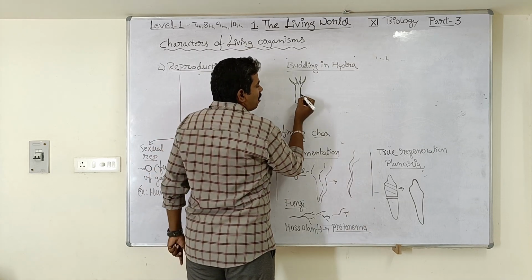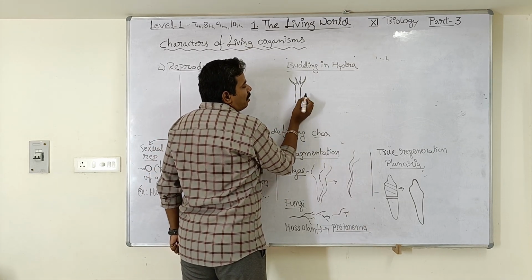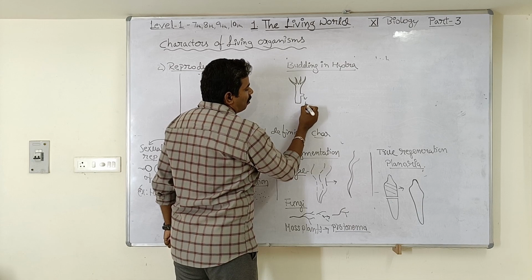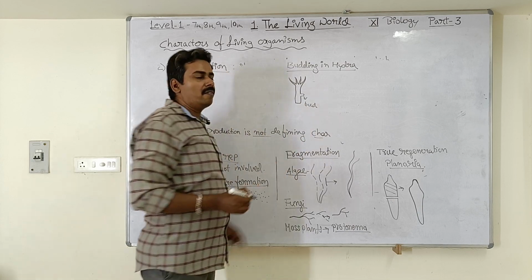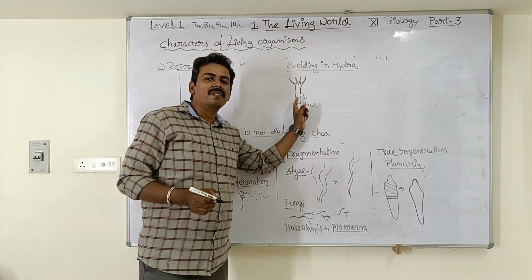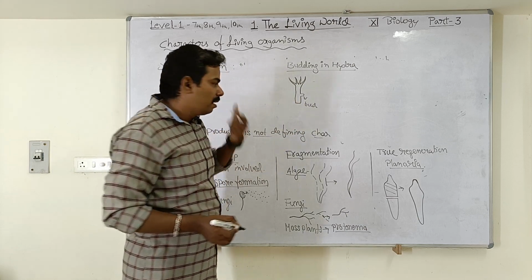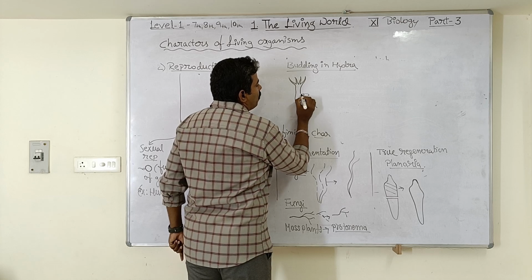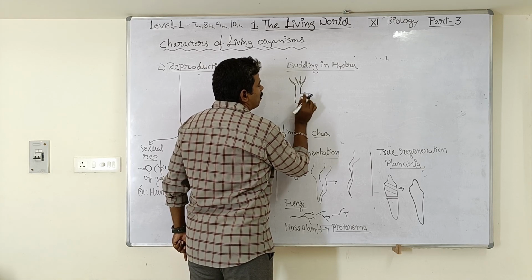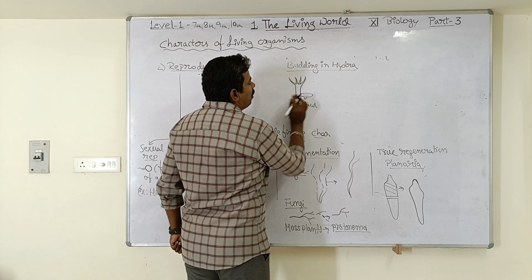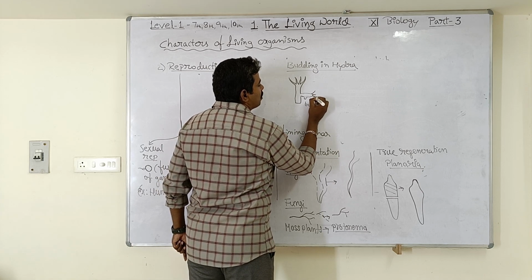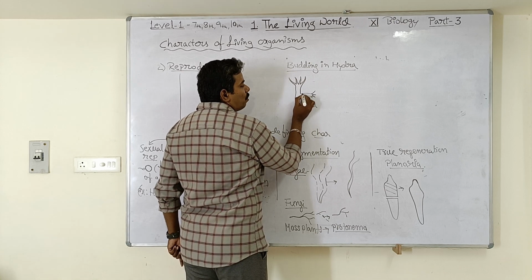During asexual reproduction, this hydra will form a small bud. A small bud will develop on the lateral surface of the body. Eventually the bud will grow in size, and finally this bud will develop tentacles like its parent, and finally it is going to detach.